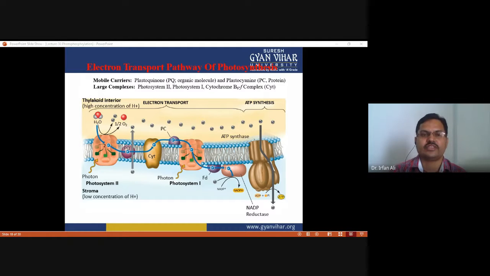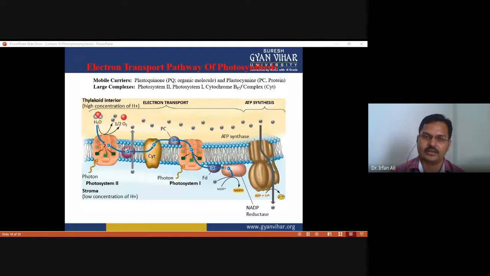Okay, so you have to see that. When the electron passes on these carrier complexes, it creates a concentration difference. The concentration of protons inside the thylakoid space is higher as compared to the stroma. Okay, so due to this difference in the concentration of protons, it creates a proton gradient.